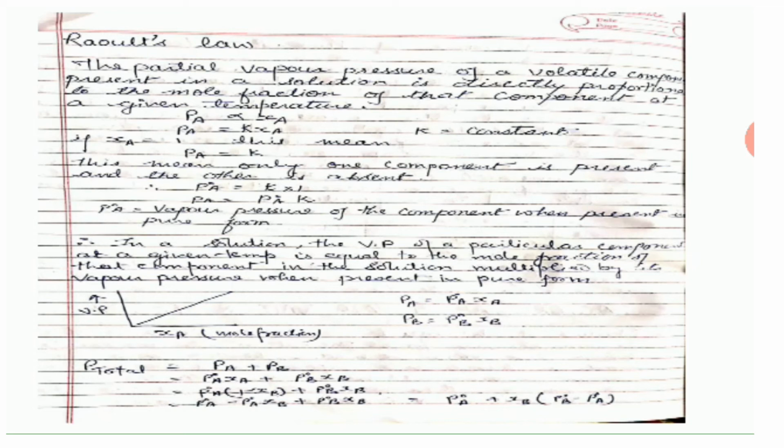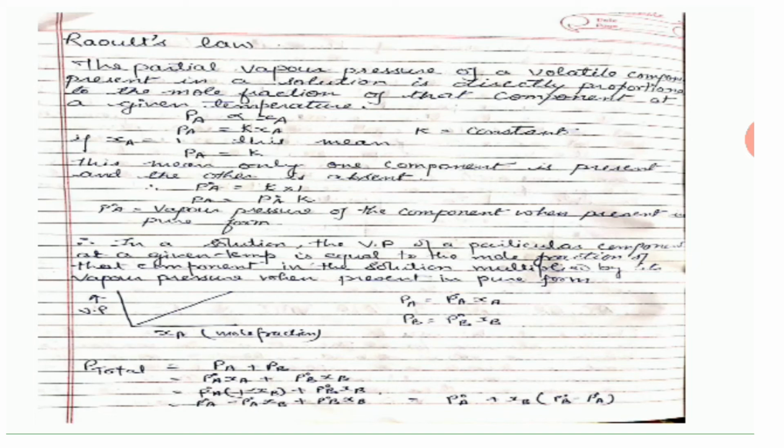The vapor pressure exerted by alcohol, let's say, is PA, and the vapor pressure of water be PB. These are the partial vapor pressures, and according to Dalton's law of partial pressures, the total vapor pressure will be PA plus PB. The partial vapor pressures of the two components will be related to their mole fractions XA and XB by Raoult's law. Raoult's law says that the partial vapor pressure of a volatile component, volatile meaning they can be converted into vapors, present in a solution is directly proportional to the mole fraction of that component at a given temperature.